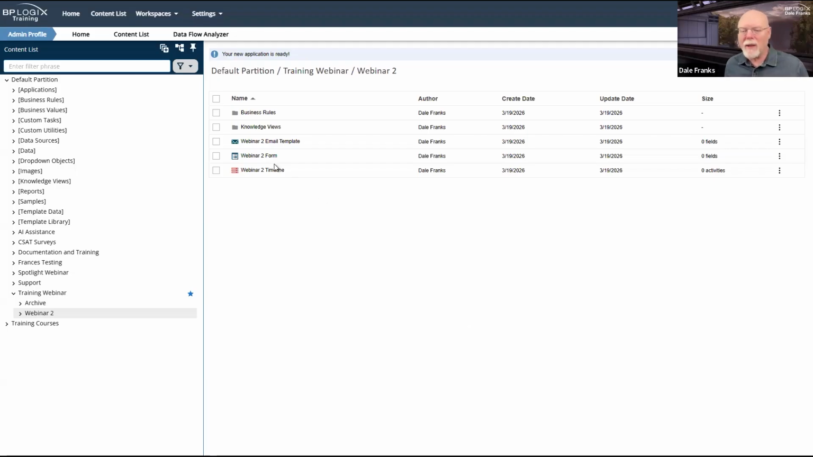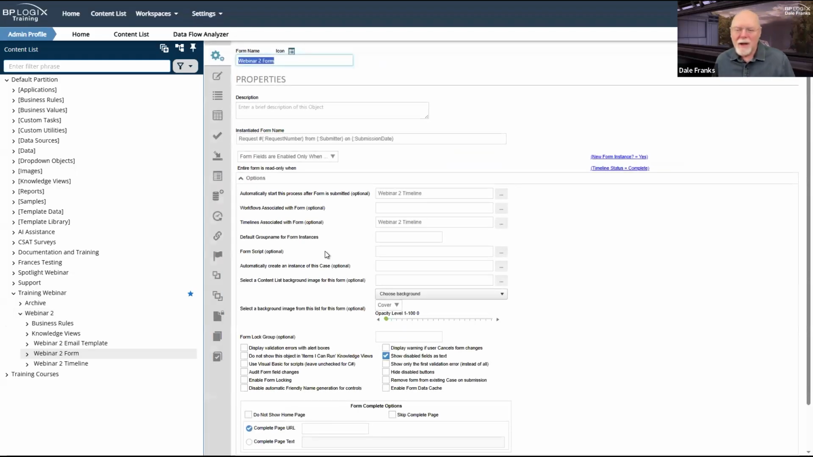And it's not just creating the objects themselves, it's implementing all of the normal best practices that you want to implement on a form or process timeline. Just the tedium of opening up the form. You open the form, then you got to create a process timeline. If the form exists, when you create the new timeline, you can set the form for the timeline. Then you got to close the timeline. You got to reopen the form and set automatically start this process and timelines associated with, and you got to close and save the form.